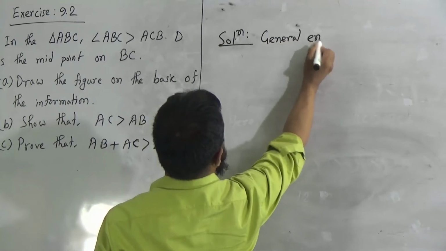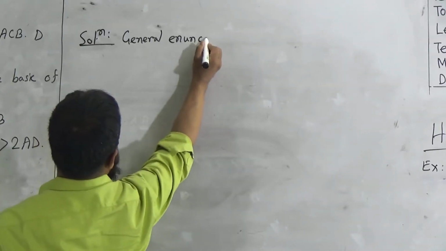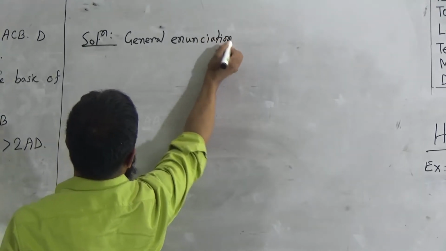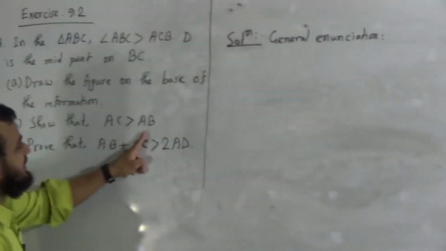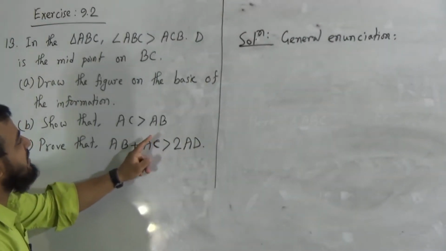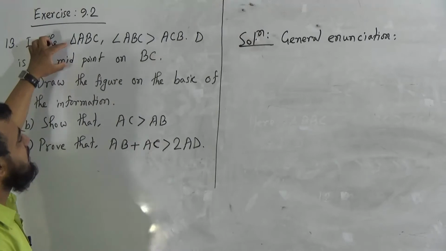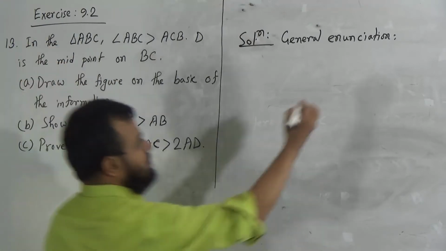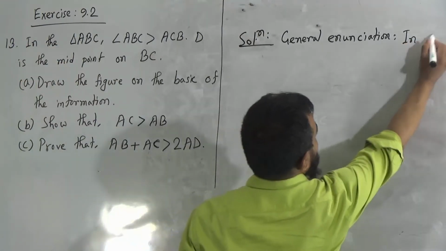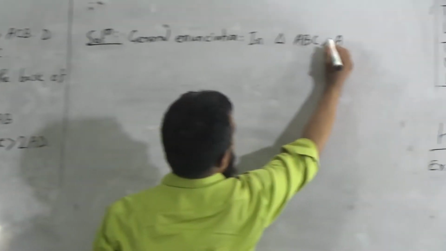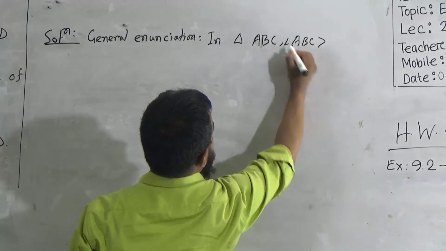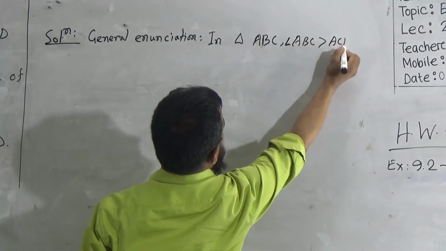General enunciation. The general enunciation is the question. The question is, we need to prove AC is greater than AB, but where are AC and AB? We should write down from the stem also. Okay, in triangle ABC, angle ABC is greater than angle ACB.